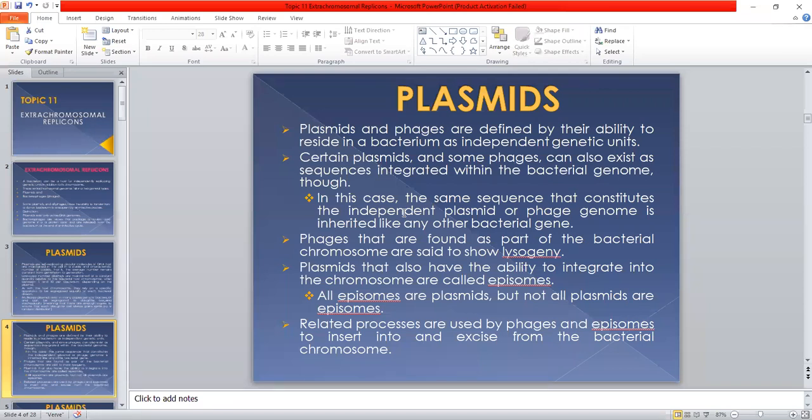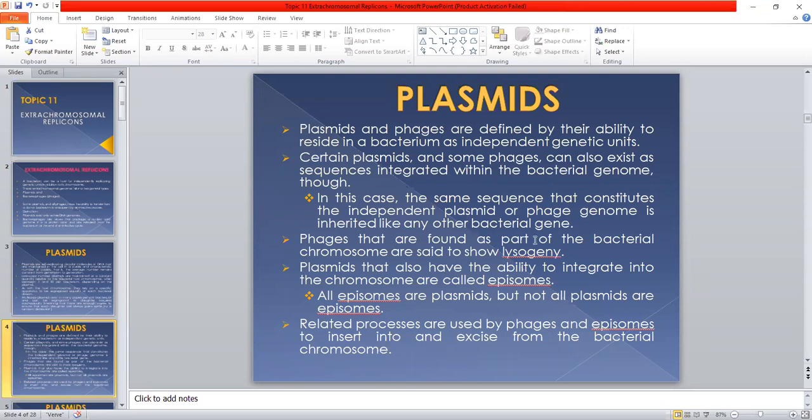In this case, the same sequence that constitutes the independent plasmid or phage genome is inherited like any other bacterial gene. So when the plasmid or the phage is integrated into the bacterial genome, it is replicated the same as the bacterial genome.